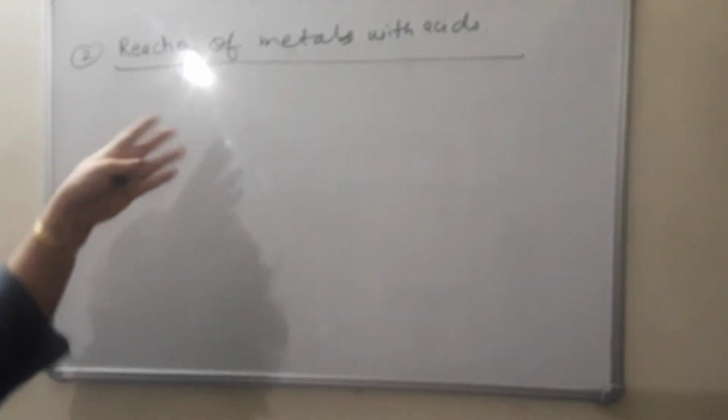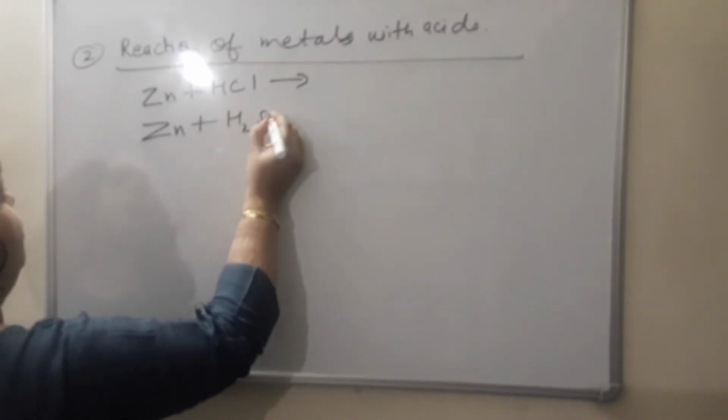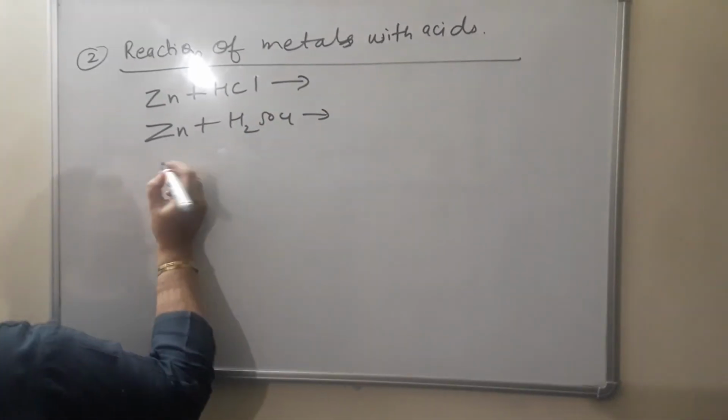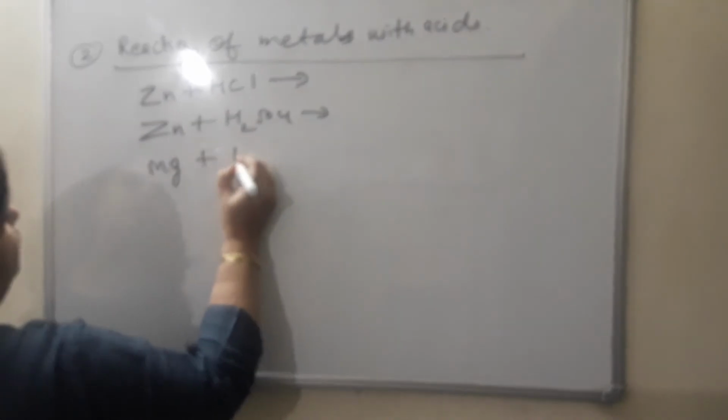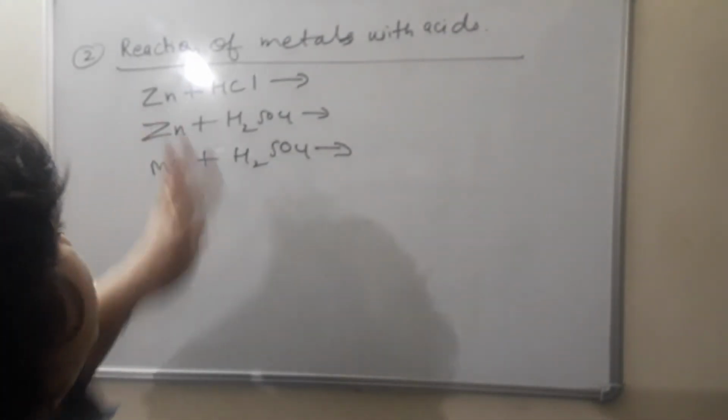This we will discuss in laboratory preparation again, but let us discuss here. For example, zinc, moderate reactive, reacts with HCl, or zinc reacts with H2SO4, or you can take any other element like magnesium reacts with H2SO4. So moderate reactive, and it's not like moderate only, you can take highly reactive also, but I have not shown here. Potassium के साथ भी हो जाएगा.